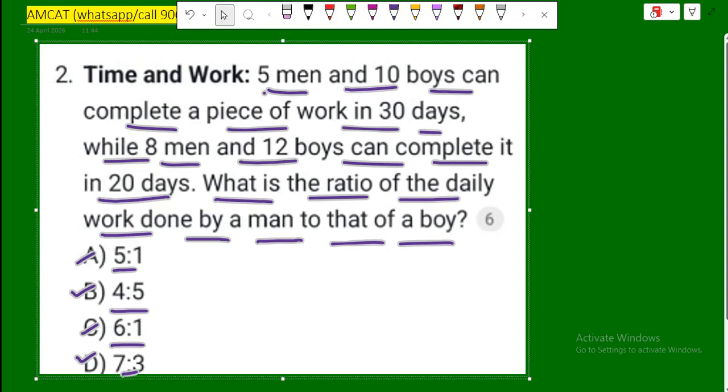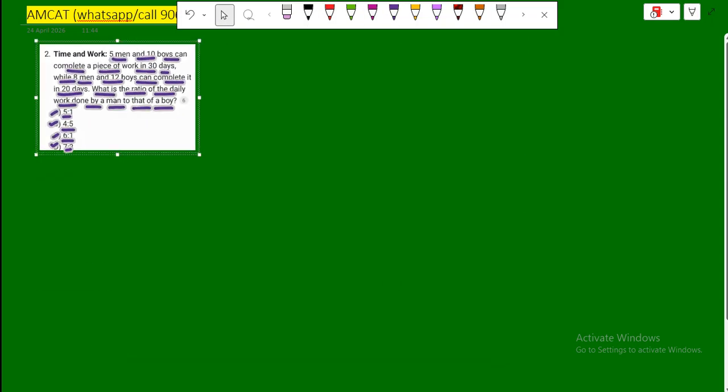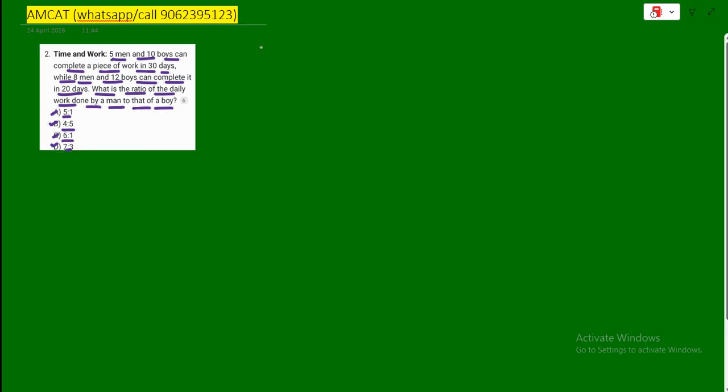So let's solve this together. Now, we have two squads competing here. Squad A, that is 5 men and 10 boys, they take 30 days.